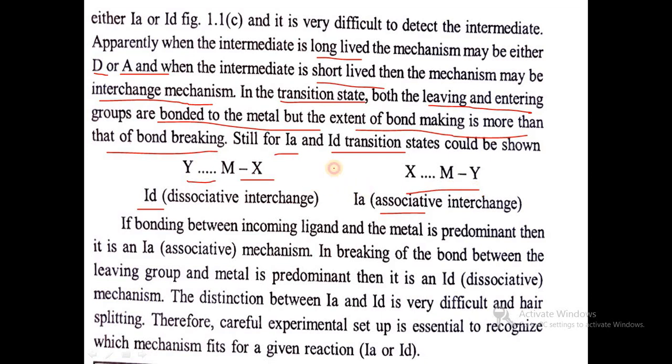If bonding between the incoming ligand and metal is predominant, it is called IA, associative mechanism, and if breaking is important, it is called dissociative mechanism. But in this case no intermediate will be formed, only a transition state will be available. By careful observation, we can recognize which mechanism the reaction is going through.